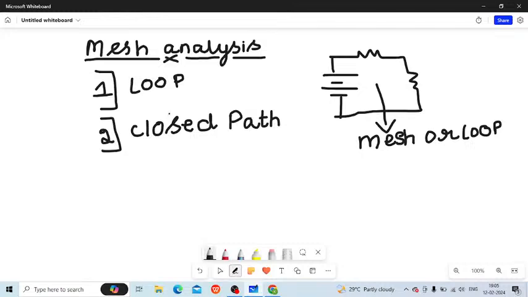Today we are going to discuss that much, and we are also going to see what is super mesh analysis in a simple manner. The same process that you follow for mesh analysis is also the same for super mesh analysis. But what you're supposed to do is just make some modification. I'll tell you what.